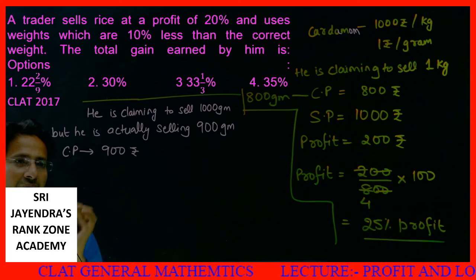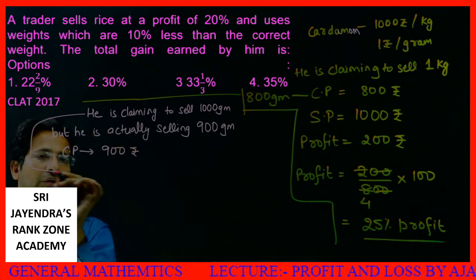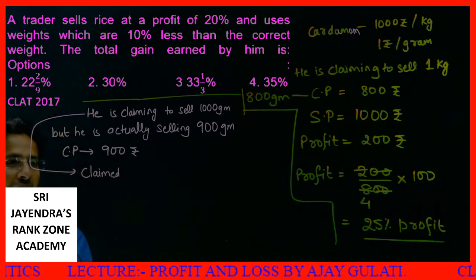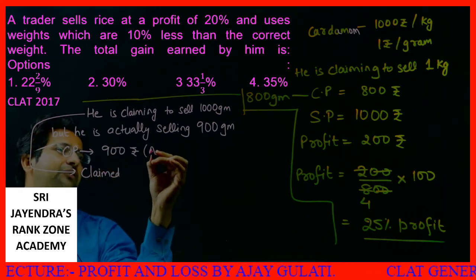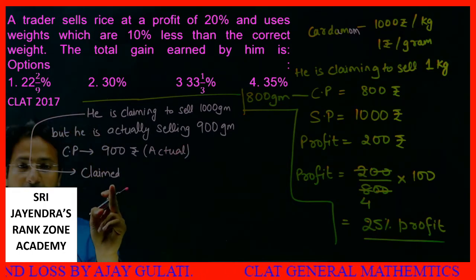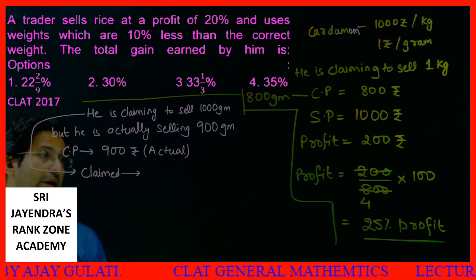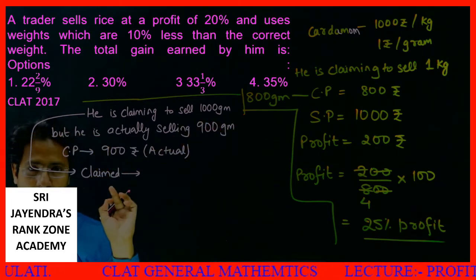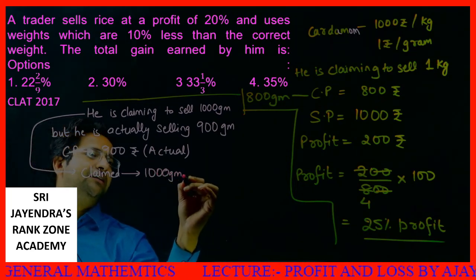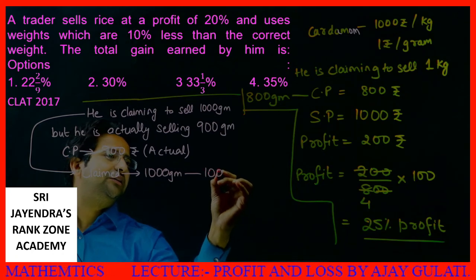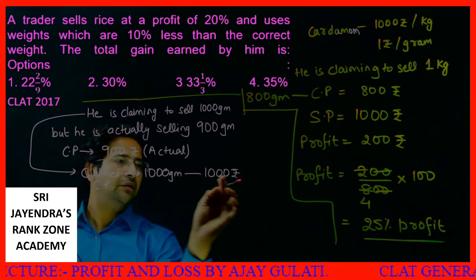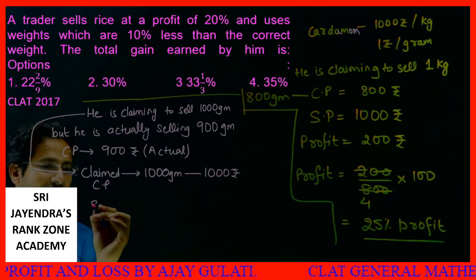Now what is the claimed CP? He is claiming that I am selling 1000 gram. This is actual CP. Actual CP. Okay. Claimed is 1000 gram. So he is claiming 1000 gram, so this 1000 rupees is his claimed CP. Okay. Now what is the selling price?